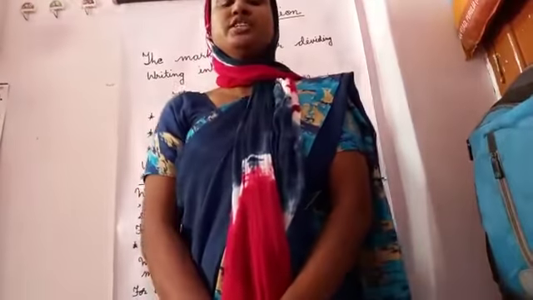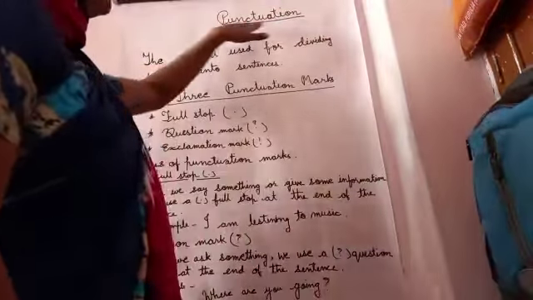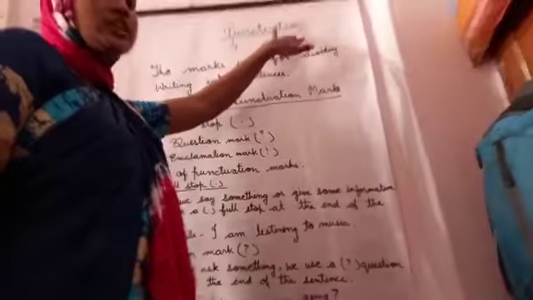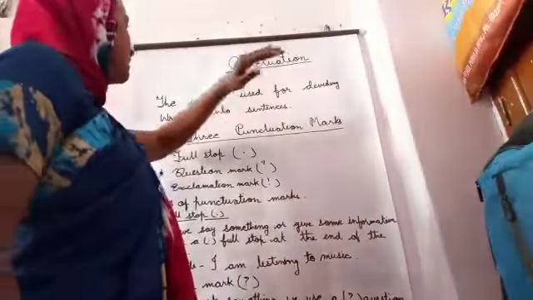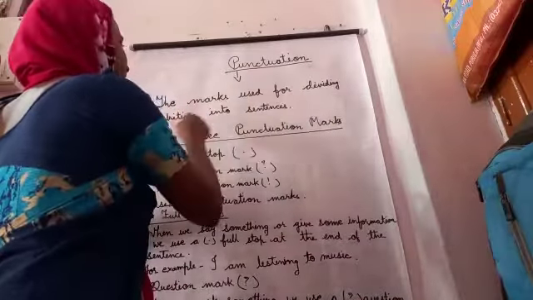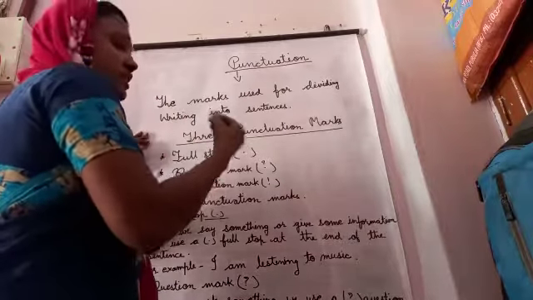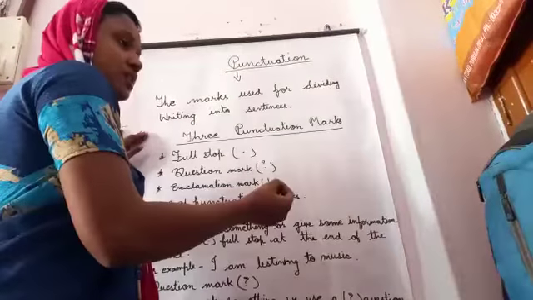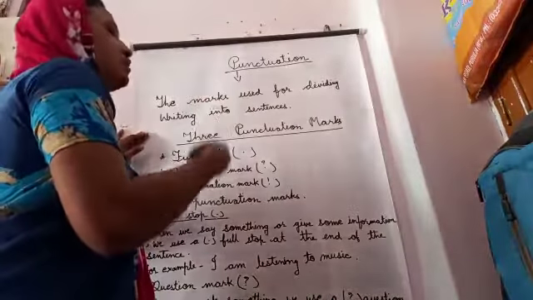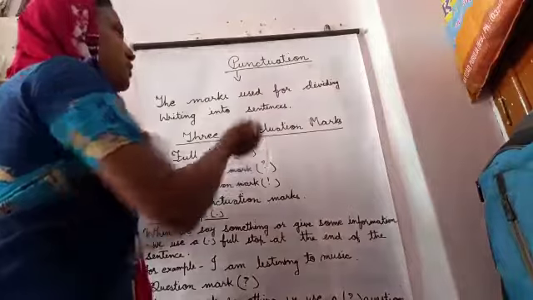Today I am going to teach about punctuation. So first we need to understand what is a punctuation. The definition I wrote here: the mark used for dividing writing into sentences, whatever we are going to write. The mark we put at the end of the sentence is called a punctuation.